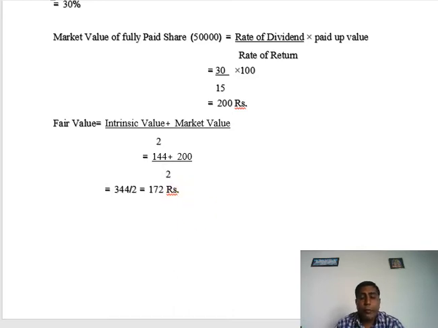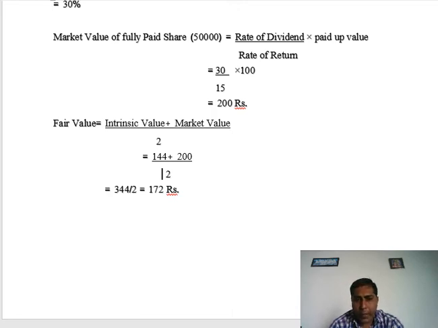So friends, these types of example are usually asked in university exam, and in our previous lectures I also told about the valuation of shares. That time I told you that first you prepare the goodwill chapter, and if you are expert to find out value of goodwill, then it is very easy for you to find out value of shares, because the chapter depends on the goodwill chapter, that is valuation of goodwill.